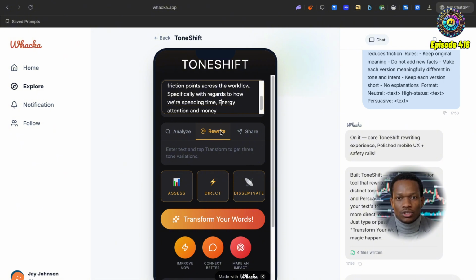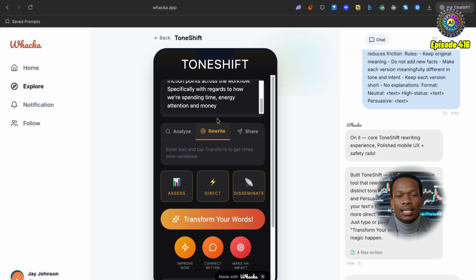Cool. So I often like to use that sort of rubric: time, energy, attention, and money, a convenient acronym that spells TEAM. I think a TEAM analysis is always important whenever you're going to do any sort of workflow and see where the friction points are. So I'm just going to try and rewrite this and see exactly what we get here.